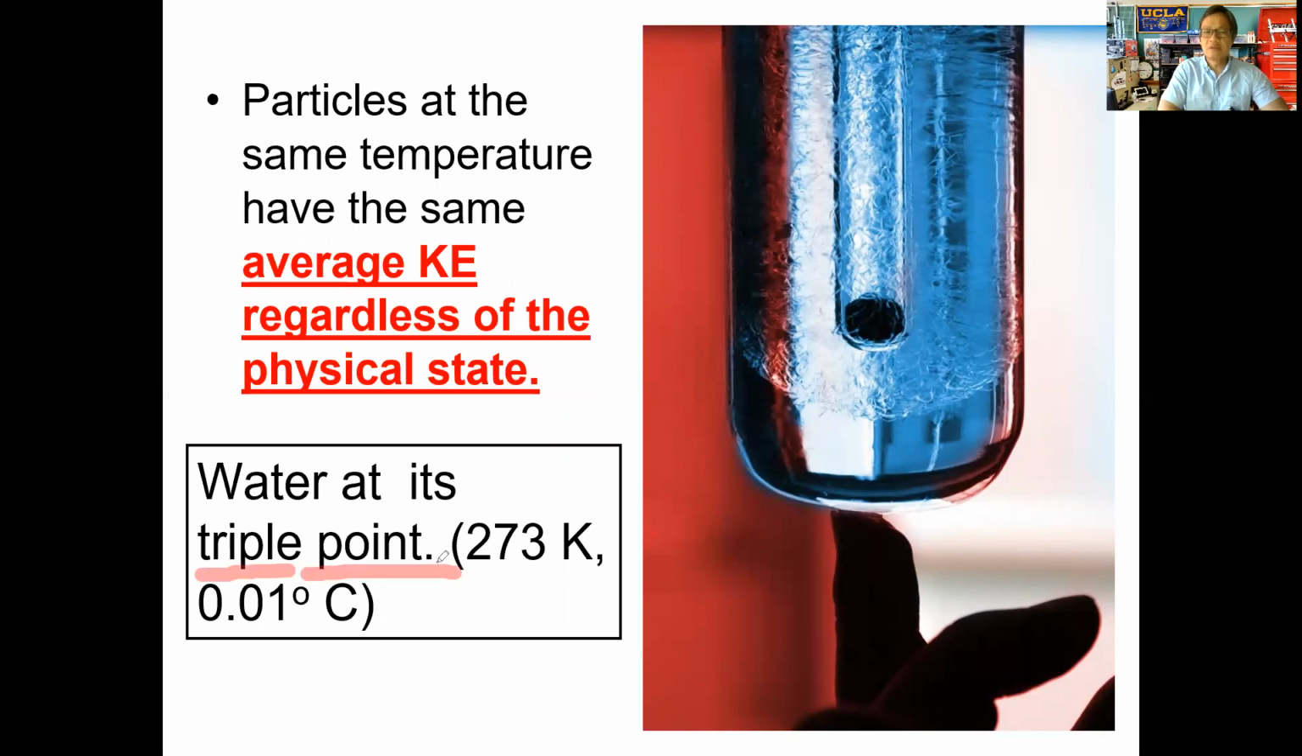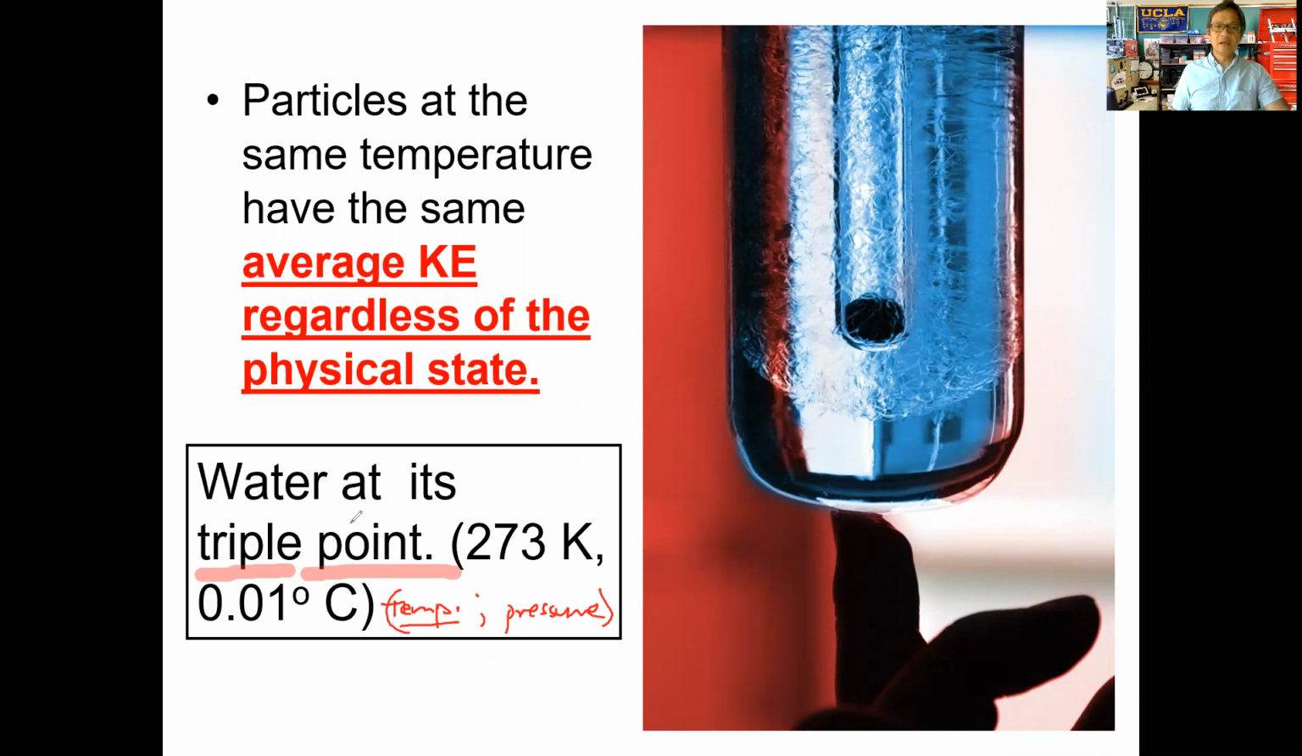All right, so at this point called the triple point, and the triple point is essentially a temperature, measured in degrees Celsius, and a pressure at which all three states exist. So at the triple point, it's a temperature and pressure at which all three states exist. Here I give you the temperature for water, so we're looking at water here.